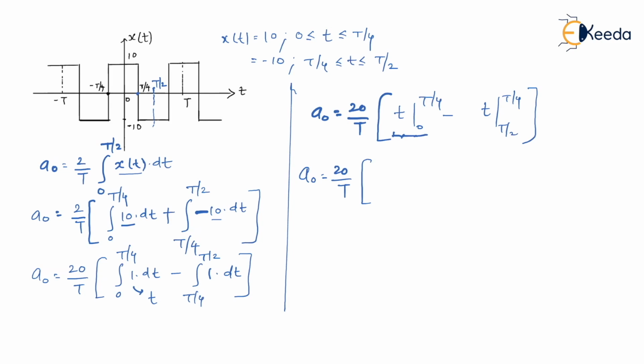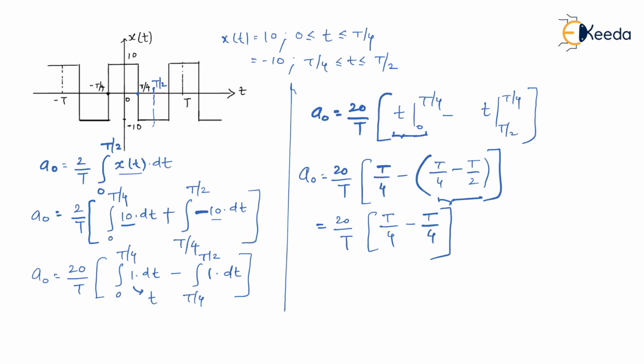Let us solve first term by subtracting lower limit from higher limit. So t by 4 minus 0 is t by 4 itself, minus upper limit minus lower limit, that is t by 4 minus t by 2. It is 20 by t. This t by 4 as it is, negative sign. T by 4 minus t by 2 is t by 4 itself. So now t by 4 gets cancelled, which results in a naught value equal to 0.